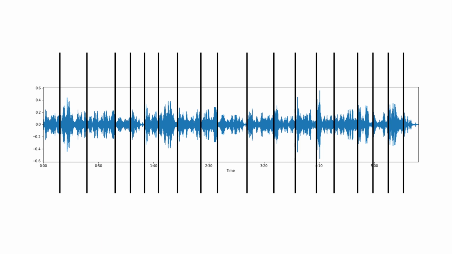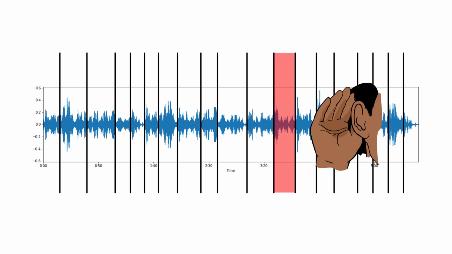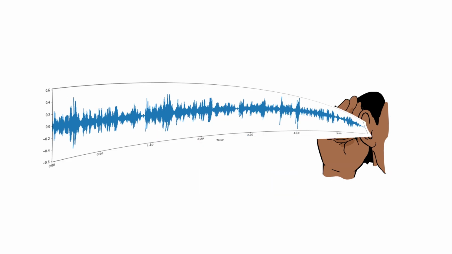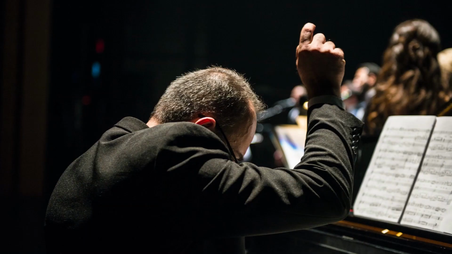The benefits of having the ability to do this are that future researchers and musicians alike will be able to just pick out a measure that they need to listen to for whatever purpose they have, rather than listening through an entire song, and still be able to get the quality of a live performance.